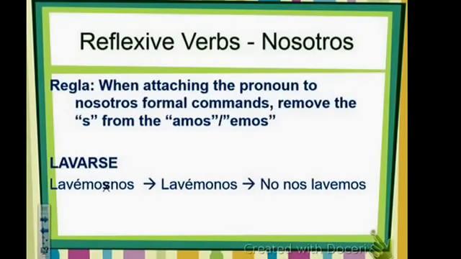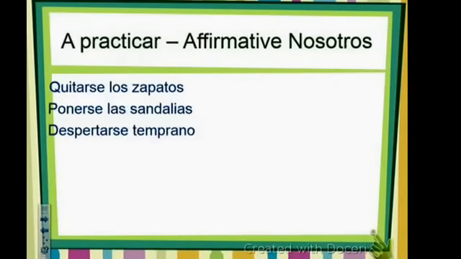For reflexive verbs, we're going to attach for nosotros formal commands. We're going to take off the S and then just add the pronoun. So instead of lavemosnos, it's going to be lavémonos or no nos lavemos. So let's practice. Quitarse los zapatos.